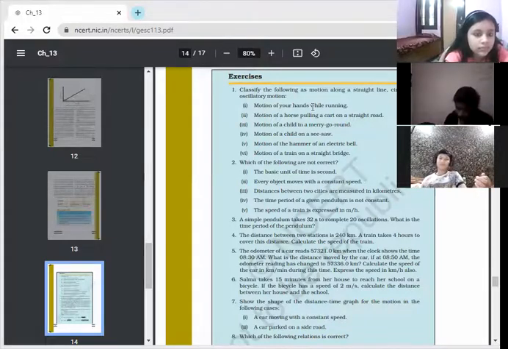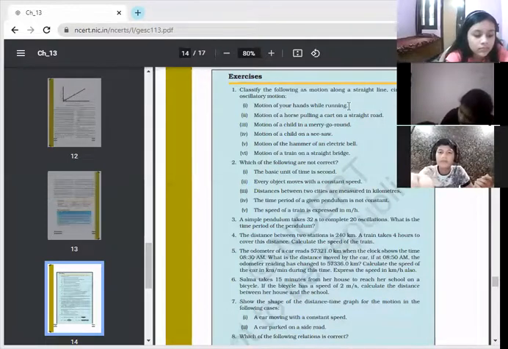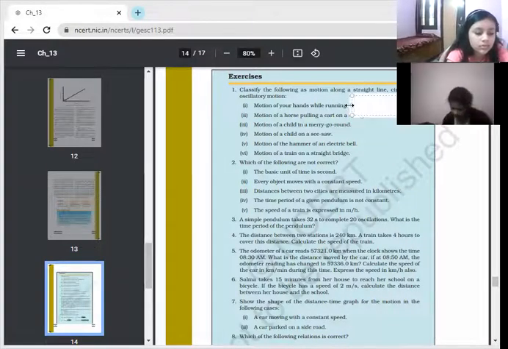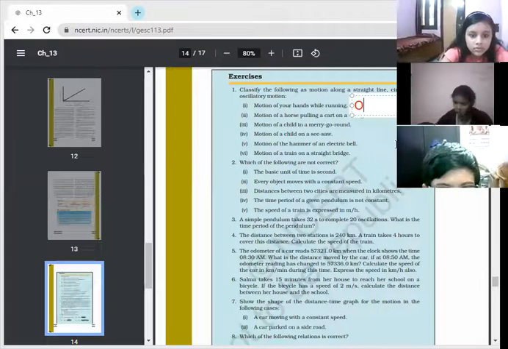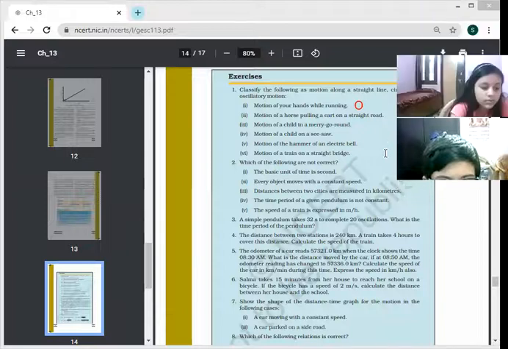If you are running, then what kind of motion do you have? Can I have the answer? Yes, Anya, tell. Ma'am, oscillatory motion. It will be the oscillatory motion. When you are running and your hands are going upward, forward, backward, forward, then it will be the oscillatory motion.